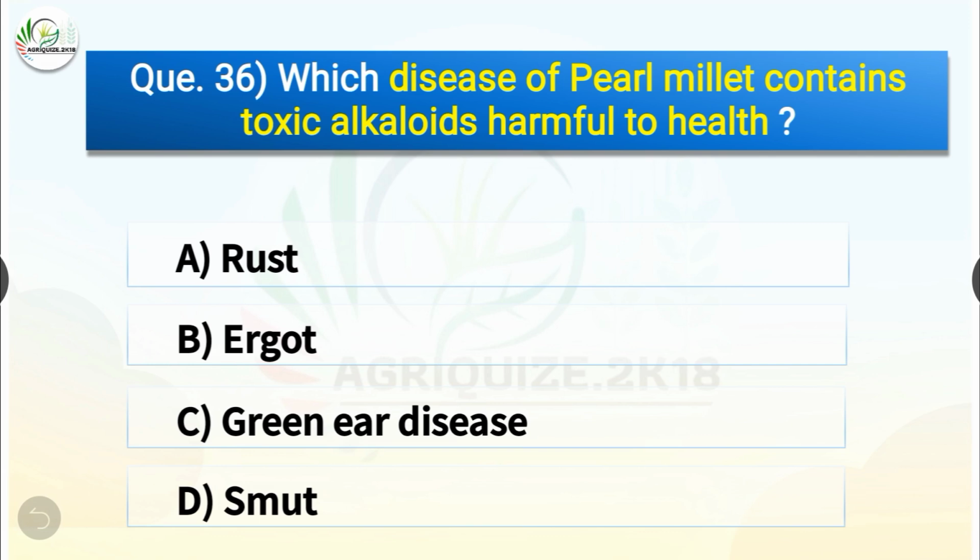The correct answer is option B, ergot. So ergot is the disease of pearl millet which contains toxic alkaloids harmful to health.